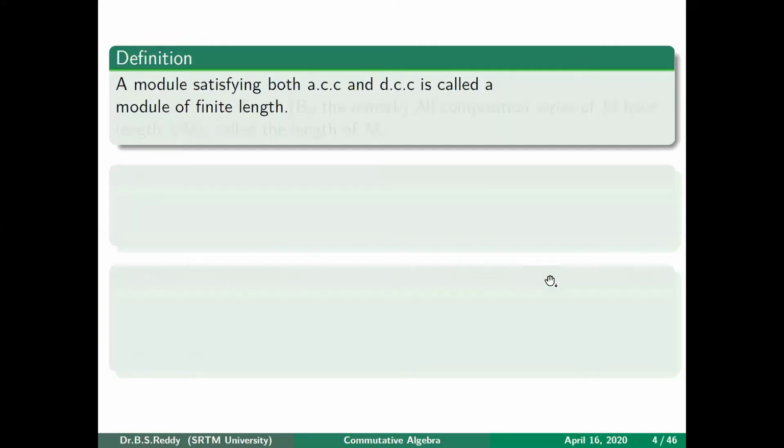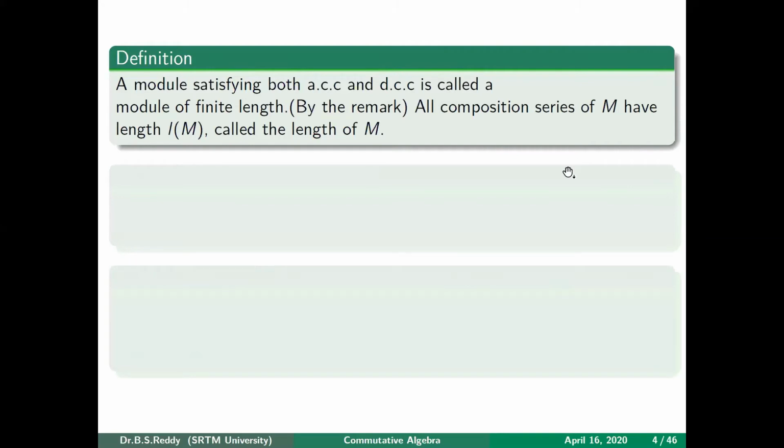Okay, fine. Now we can give a definition. A module satisfying both ACC as well as DCC, we say is a module of finite length. By the previous result, a module satisfying ACC as well as DCC has a composition series. That means it has a length. That length we will call the length of this module, and we will denote it by L of M. So if we write L of M, that means this module has a composition series, and the length of that is denoted L of M.